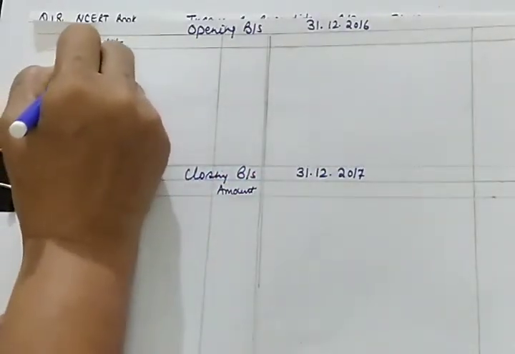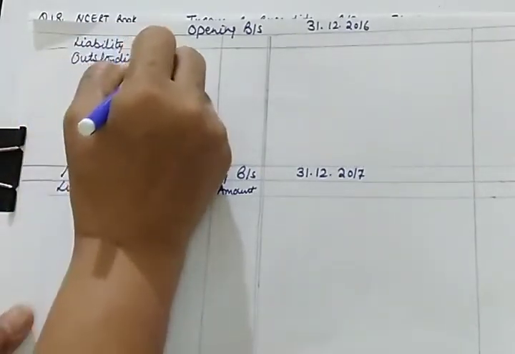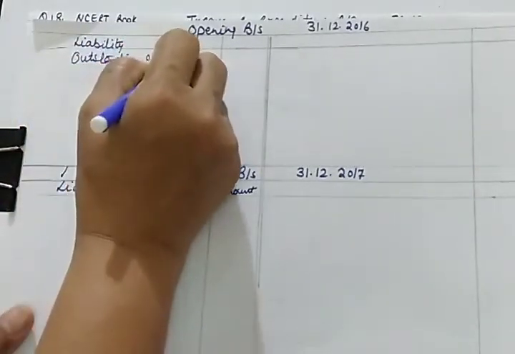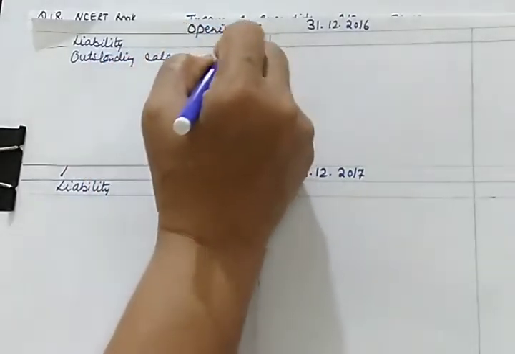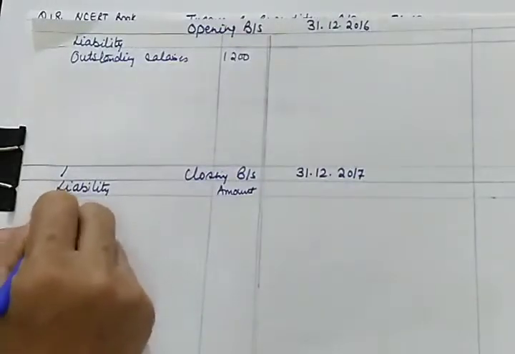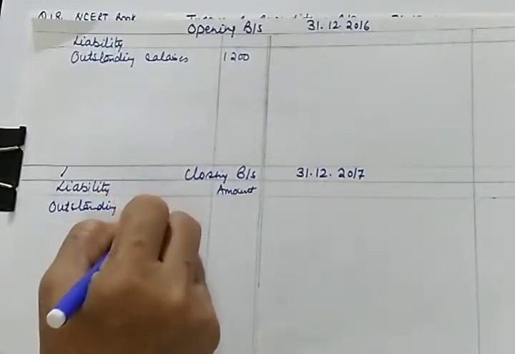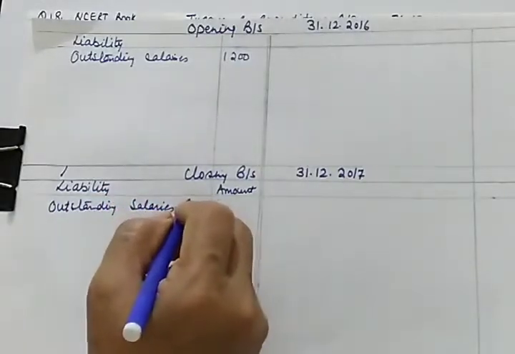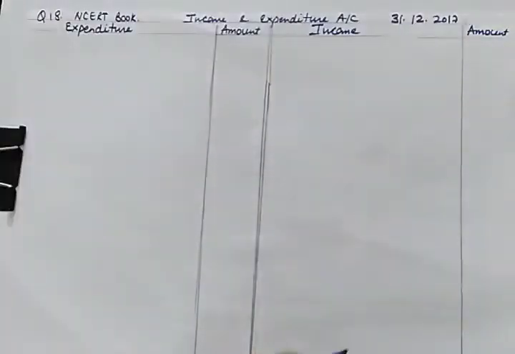Outstanding salary in the beginning is 1200, and at the end outstanding salary is 1800.